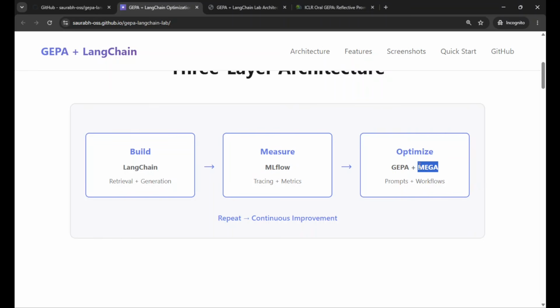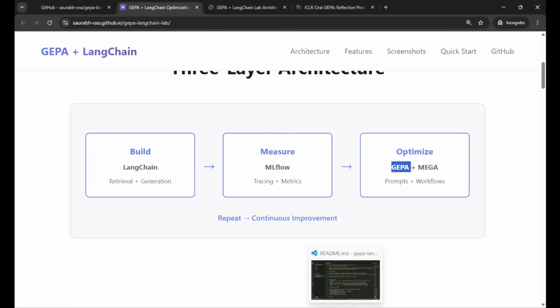I also have Mega over here for optimization of workflows, but as of now, this is optional and we will focus more on gepa. The result is a closed loop system where you build, measure, and optimize. And the optimize step is handled by AI that reads its own failures, traces, and those kind of things. Let me walk you through how this works.